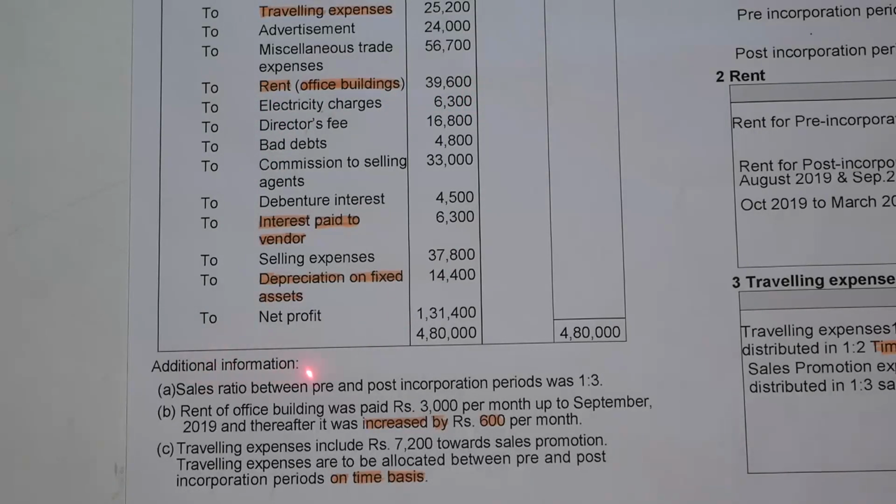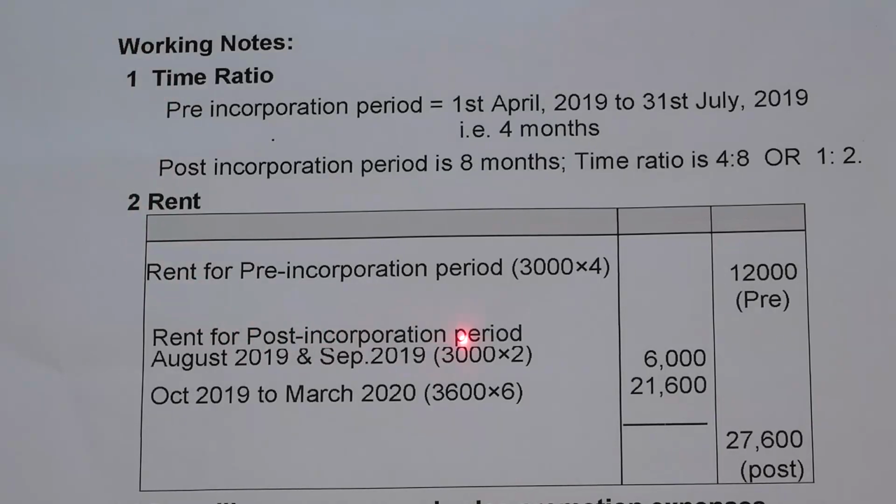Now come to additional information, point number B. Rent of office building was paid 3,000 rupees per month up to September 2019, and thereafter it was increased by 600 rupees per month. Rent for pre-incorporation period 3,000 into 4. Pre-incorporation period will start from 1st of April 2019 to 31st July 2019, that is for a period of 4 months. So 3,000 rupees per month into 4 months is equal to 12,000 for the pre-period.